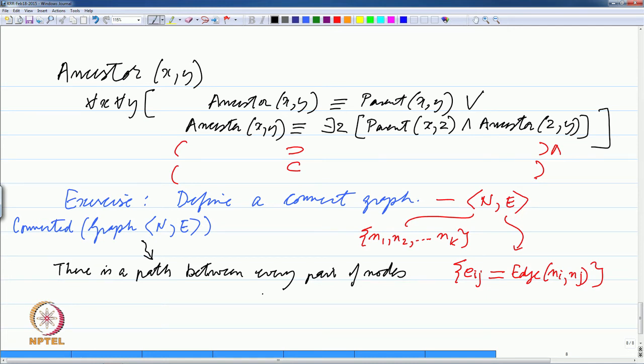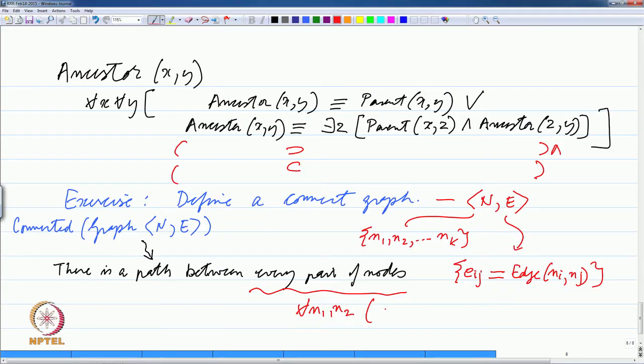So, you can see that this part, every pair of nodes, now you can say for all n 1 comma n 2. This is also a notation for saying for all n 1 for all n 2 essentially, that for every node, which are these nodes? These nodes must belong to the set such that n 1 belongs to n and n 2 belongs to n. Remember, n is a set of nodes that we have.